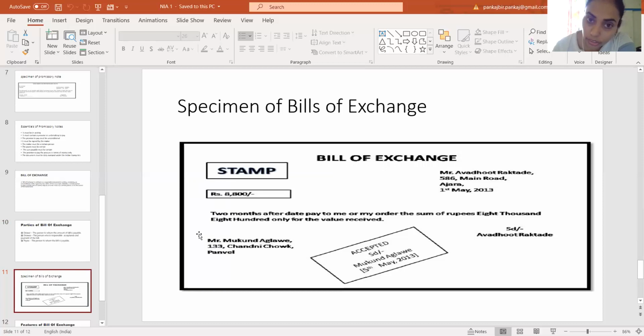It is duly stamped by the maker of the bill of exchange. The payee must be certain, so to whom the payment is made needs to be certain, and there must be a stamp of the acceptor also. That means the drawee needs to accept the bill of exchange.